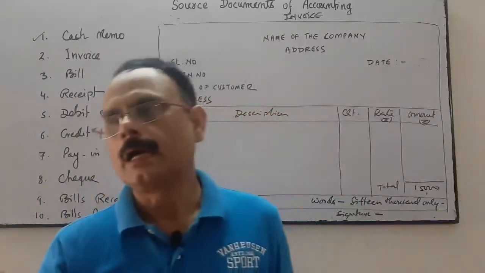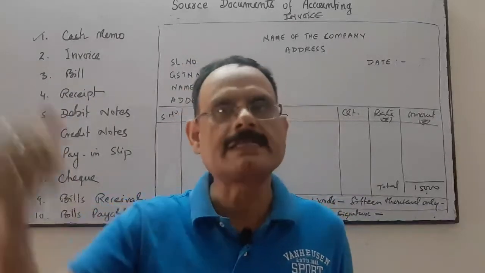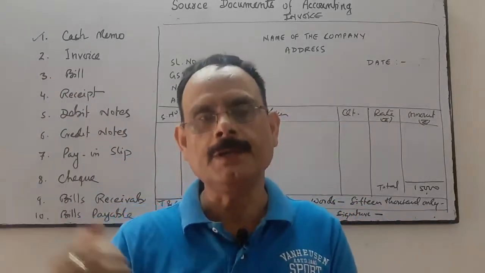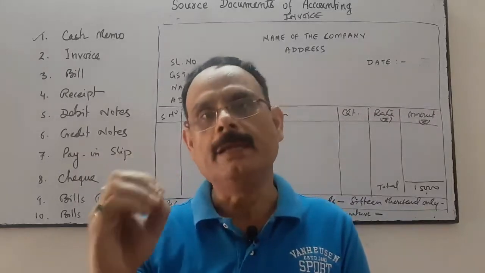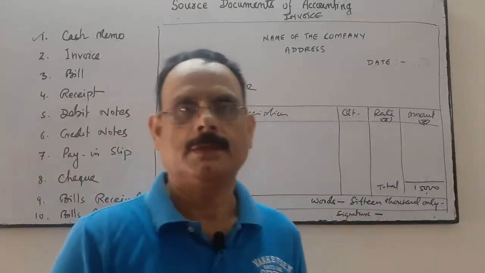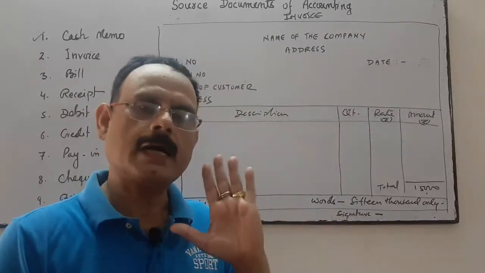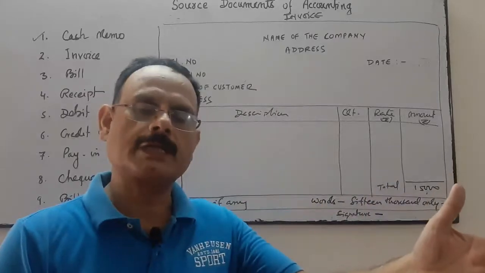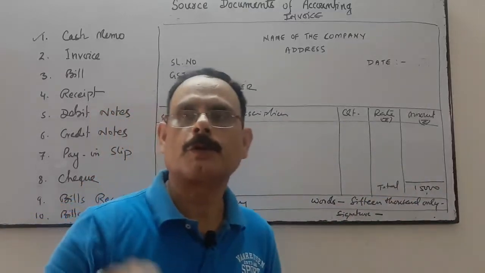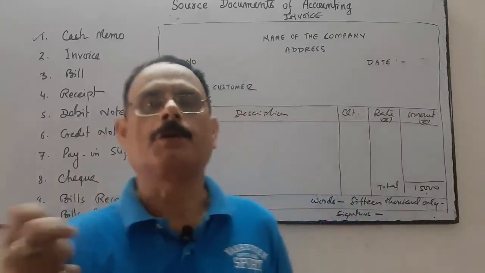But when as a purchaser I purchase the goods from somebody else, I am the purchaser and somebody else is the seller, I purchase the goods on credit, then the seller will give me the bill. I will collect the bill from the seller. That is called bill. So invoice and bill is same. Only difference is that when my business sold the goods on credit to the customer, then I issue the invoice. When I purchase the goods from the supplier, then I collect or receive the bill from them.